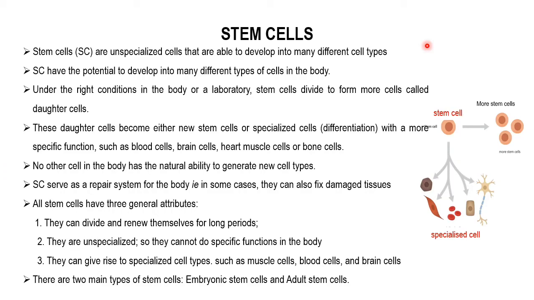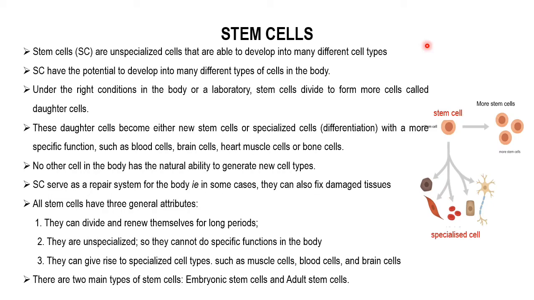If you are providing the right condition, a suitable environment, it may be in the body or in a laboratory, the stem cells divide to form more cells called daughter cells.